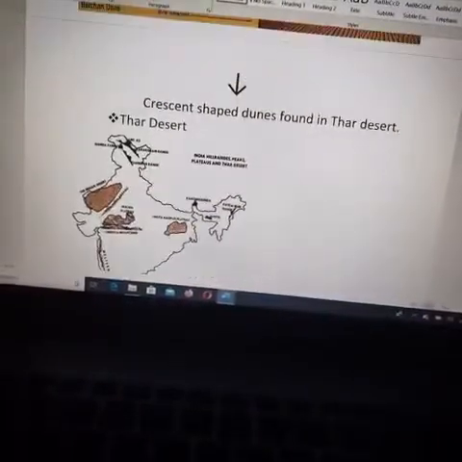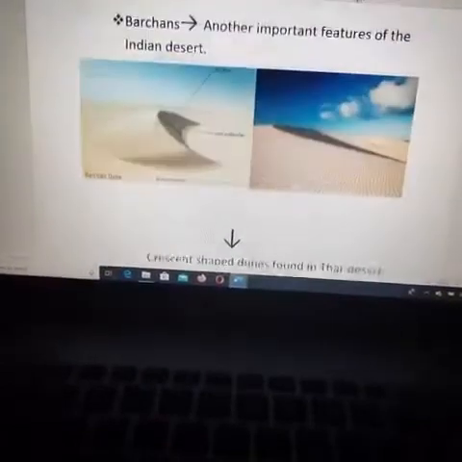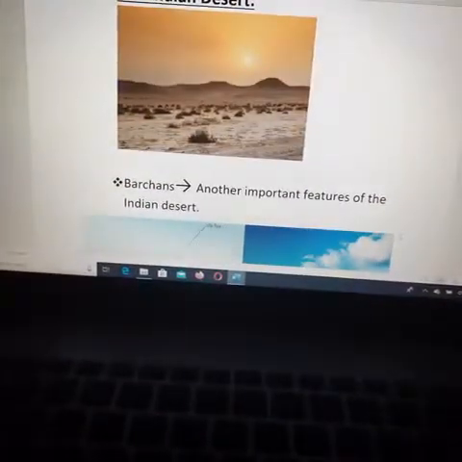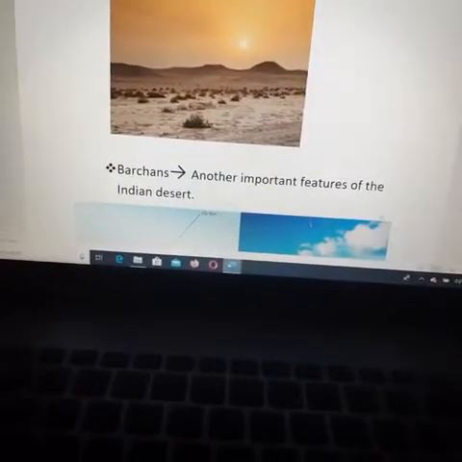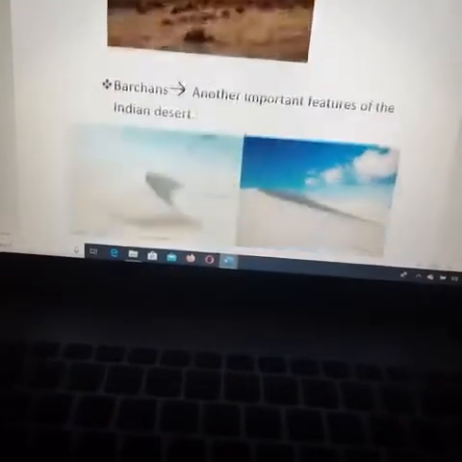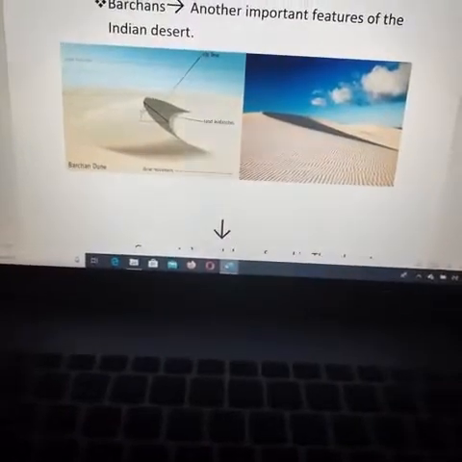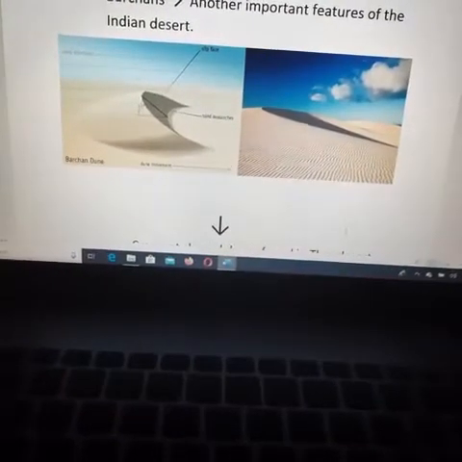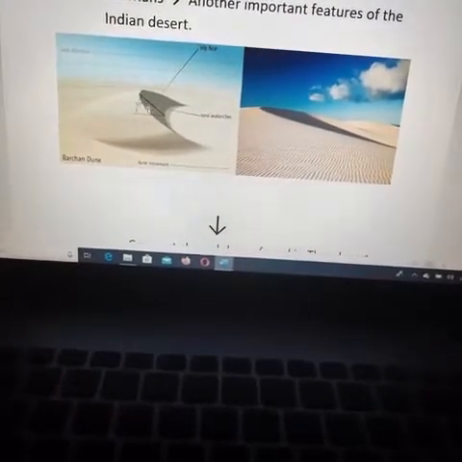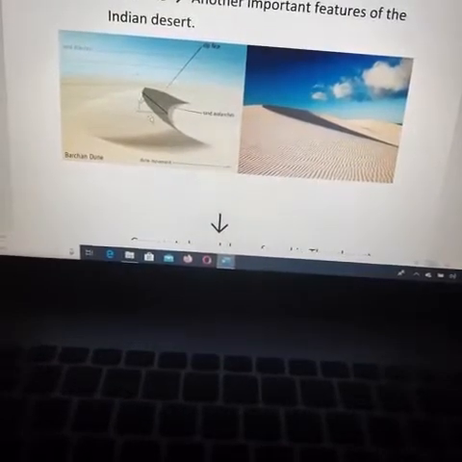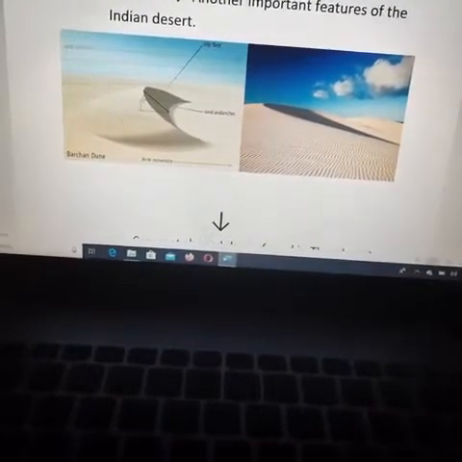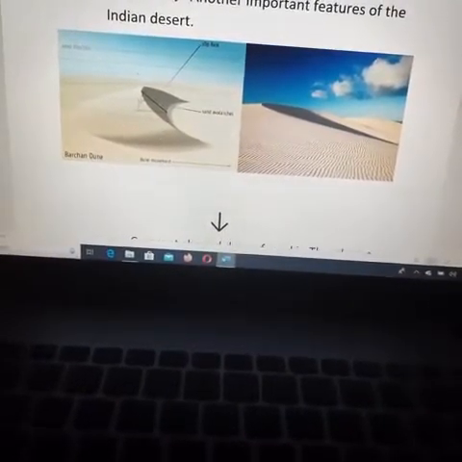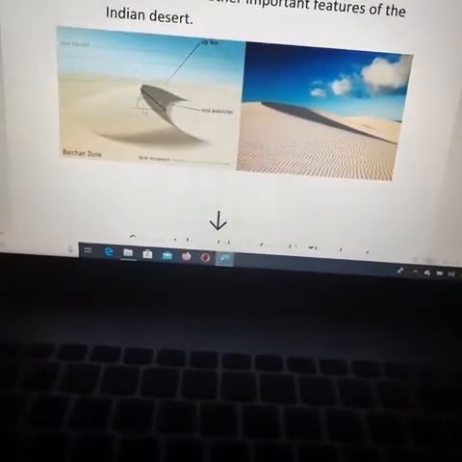And next, another important feature in the Indian desert is the barchans. What are barchans? Barchans are another important feature in the desert. As you know, deserts have sand dunes and undulating plains, and this kind of sand formation also occurs. When it occurs, the wind moves from one side only and deposits all the sand in this way. So this kind of sand dune is called a barchan.